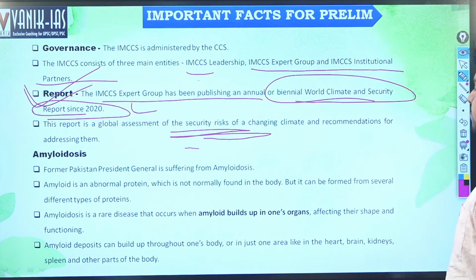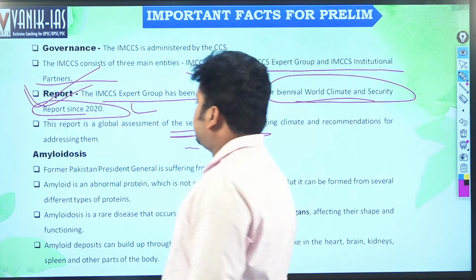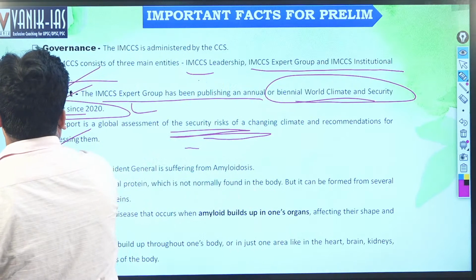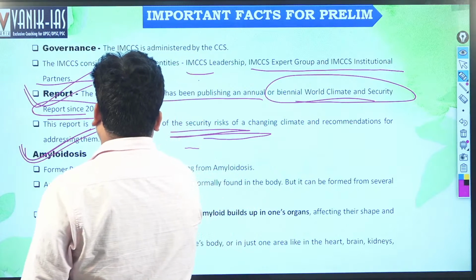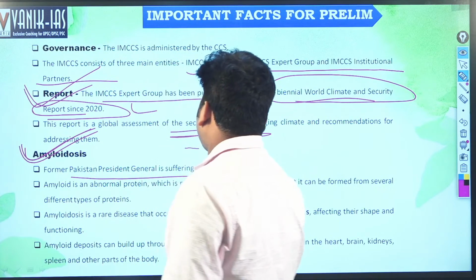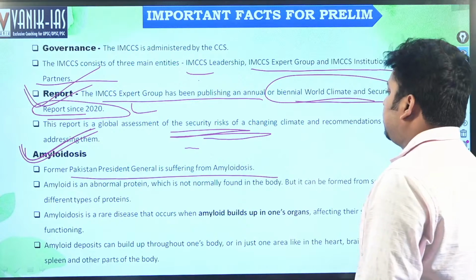Okay, next topic is amyloidosis. Amyloidosis, right? This is a disease. The former Pakistan general is suffering from amyloidosis.